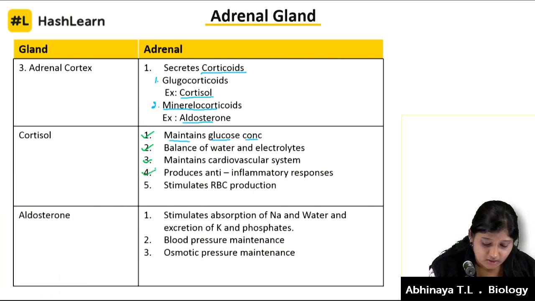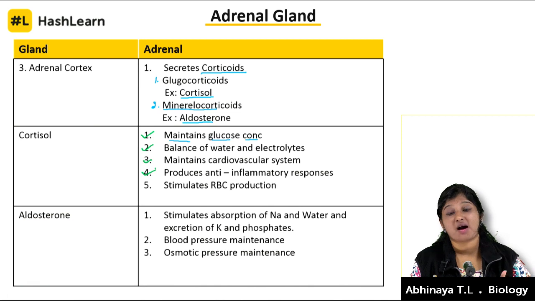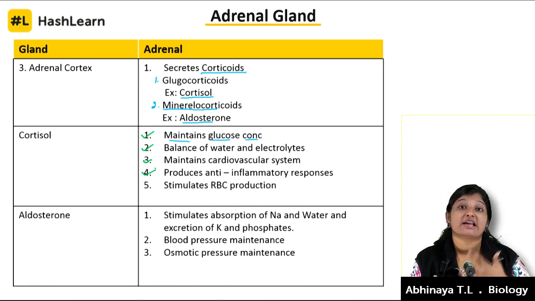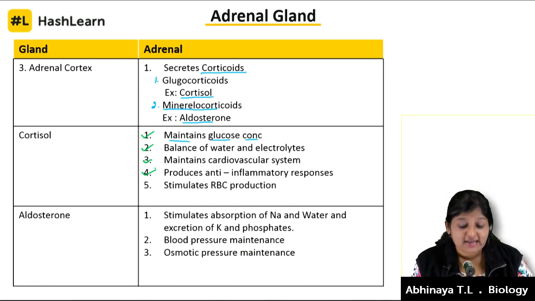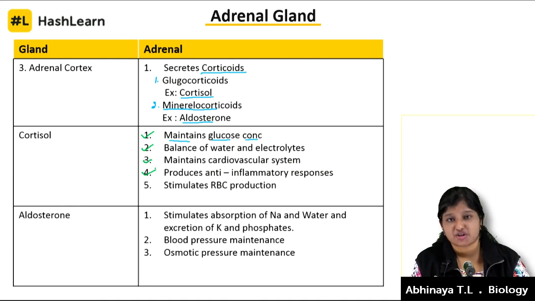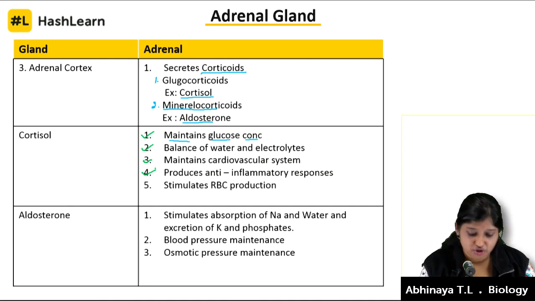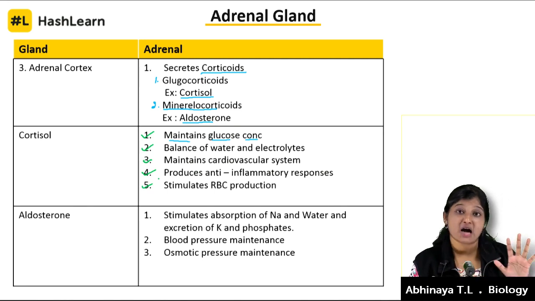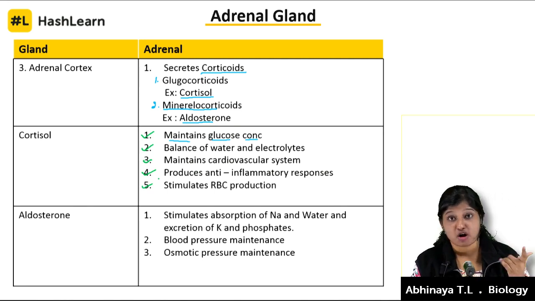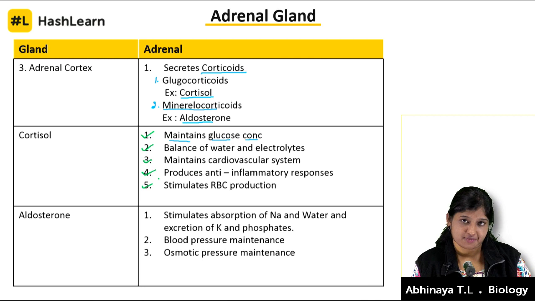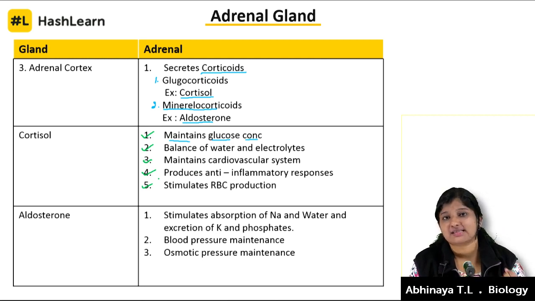That means it is also taking part in our immunity. Then it stimulates RBC production. So five mega roles by one hormone, cortisol. Aldosterone, as I said, maintains the electrolyte balance in our body.